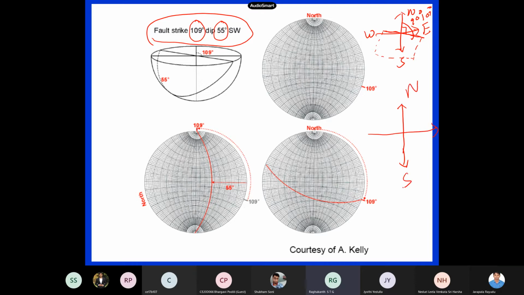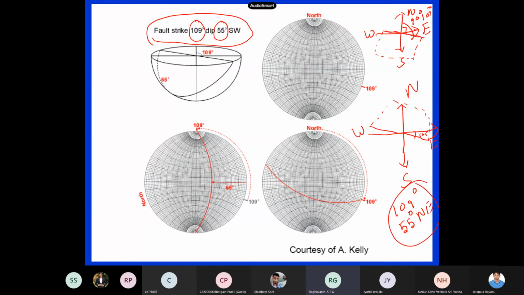So this is north, south, and then this is west, and this one east. Suppose let us say I draw a fault like this, which is 109 degree. Okay, the strike angle is 109, but if it is dipping towards this side, how do you represent this one? So we represent this as strike angle 109 degree, dip is 55 degree. How do we write this if it is dipping the other side? Northeast, northeast actually. Okay, so this is how we indicate.